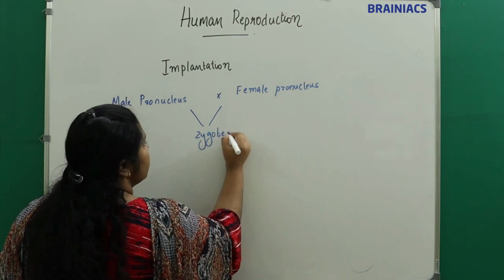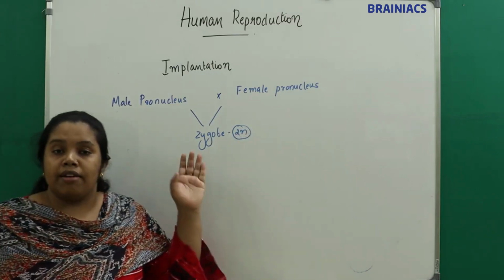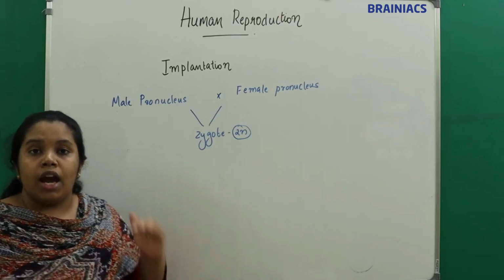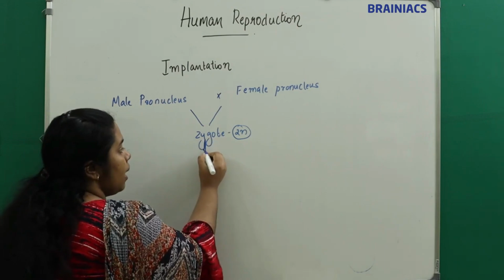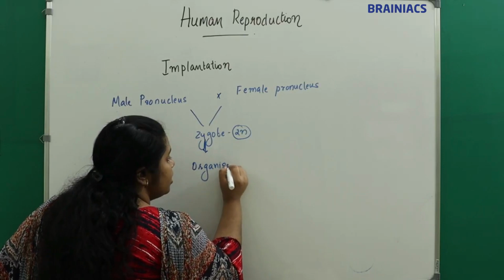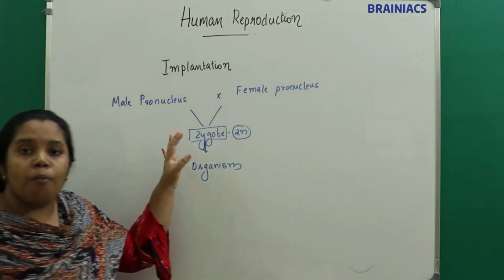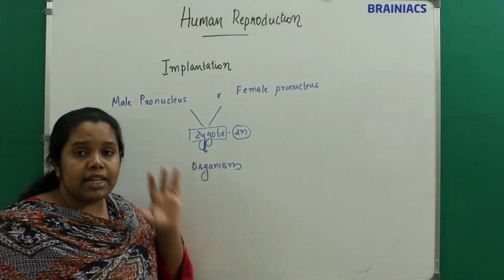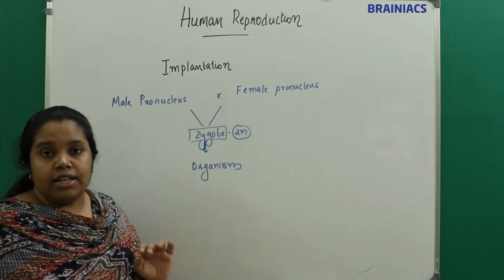I told you the zygote is a diploid organism, and remember that this zygote has the capability to form an organism. This is a single cell, but an entire organism is formed from this single cell called the zygote.